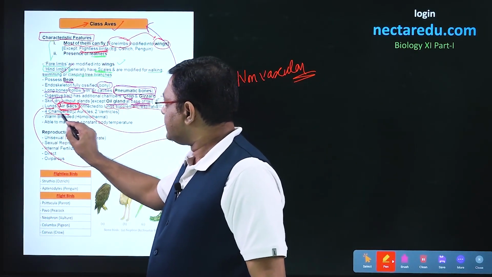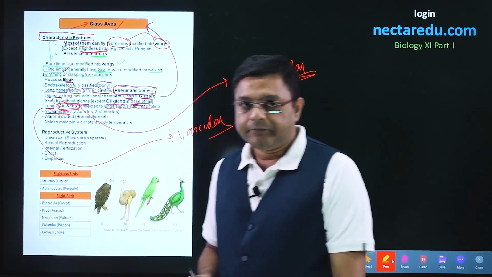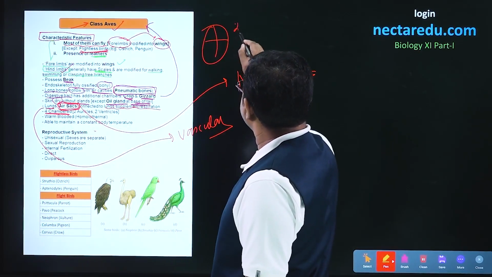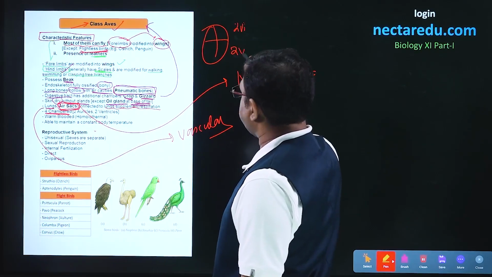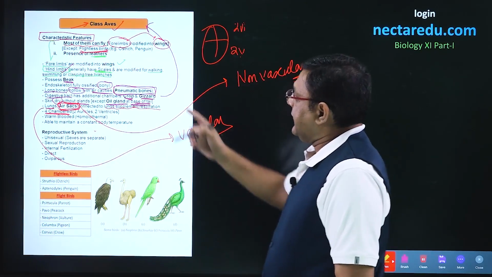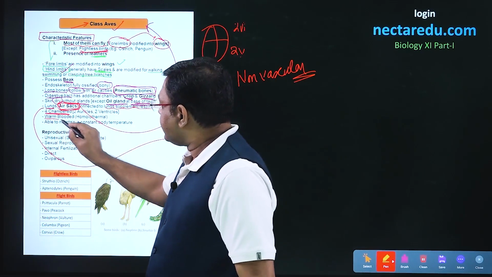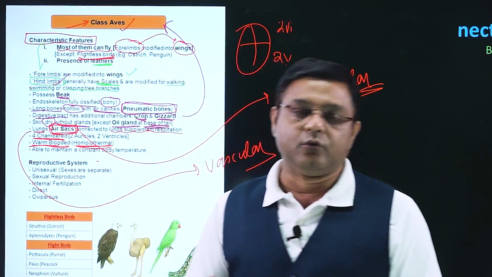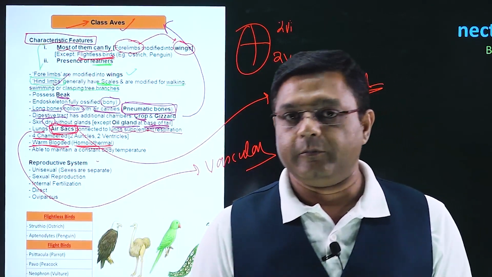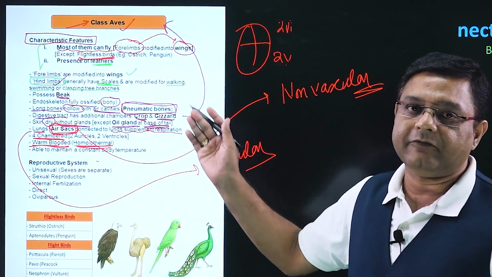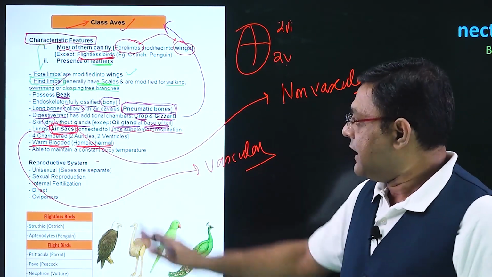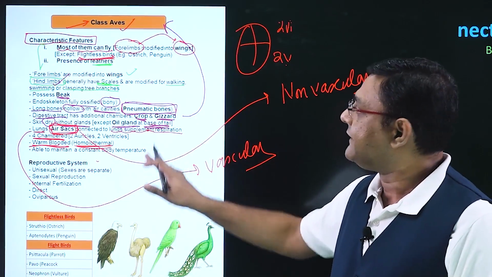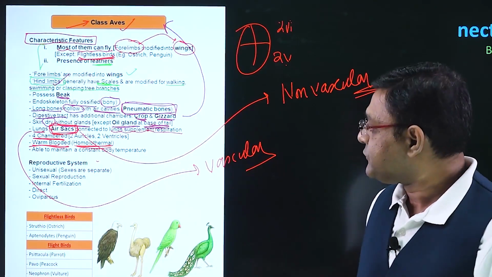After this, coming to the heart, the heart is four chambered. So if we talk about the four chambered heart, then two auricles are present and two ventricles are present. Aves are the first class which are warm-blooded, because there are just two classes which are warm-blooded or homeothermal. The first is Aves and second are the mammals. So these are the first animals that can regulate their body temperature.